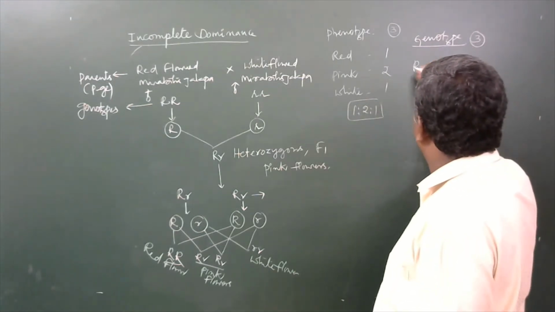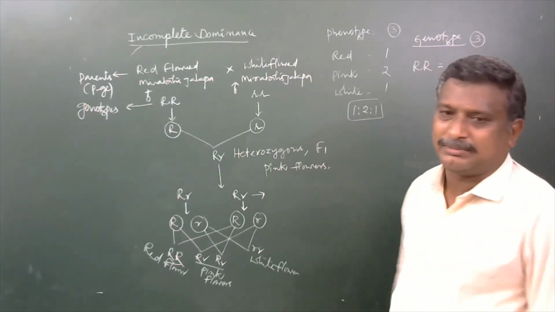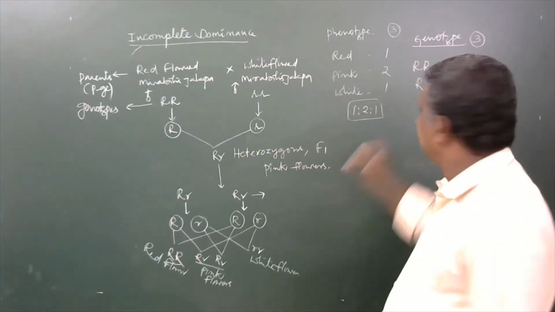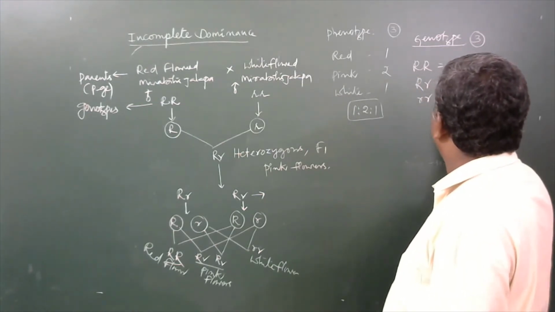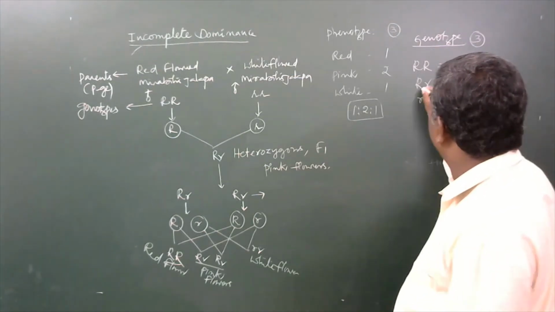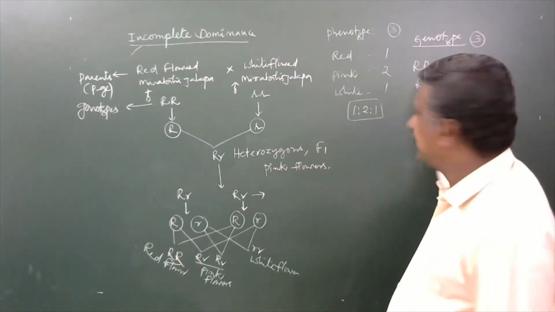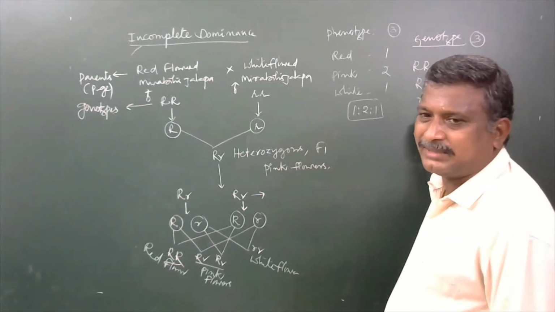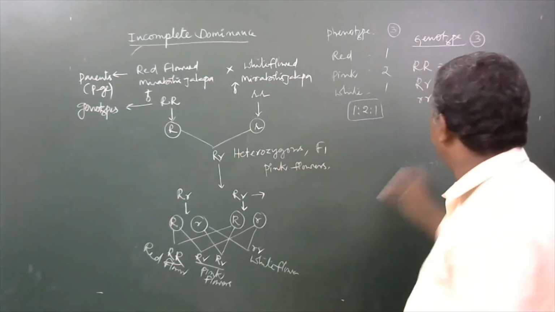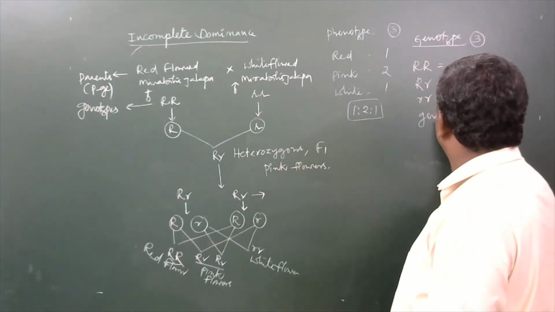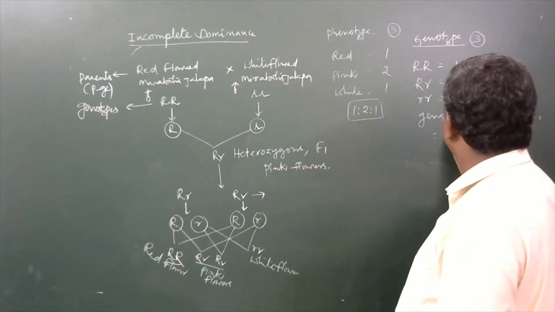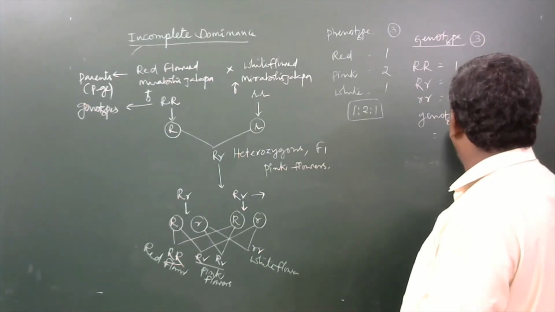They are, one combination is with capital R, other combination is with capital R, small r. Now the third one is small r. How many are with capital R combination? 1. How many are like capital R, small r? 2. How many are with small r? 1. Means the genotypic ratio here is 1 is to 2 is to 1.